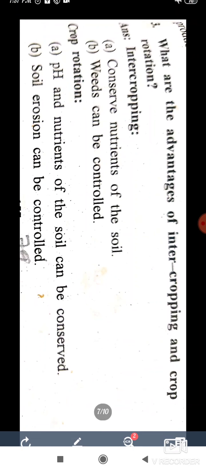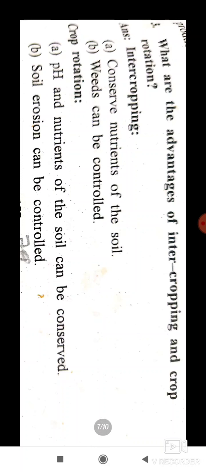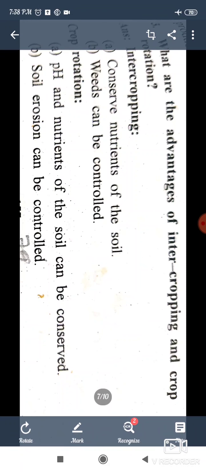Next, what are the advantages of intercropping and crop rotation? The advantages of intercropping are that it conserves the nutrients of the soil and weeds can be controlled.